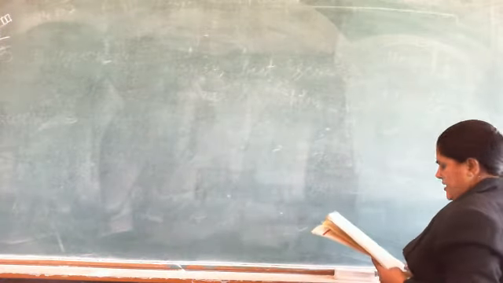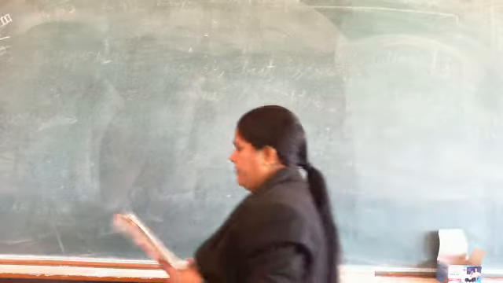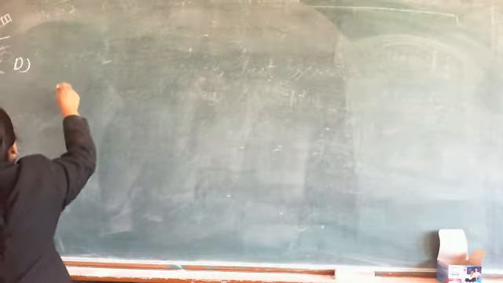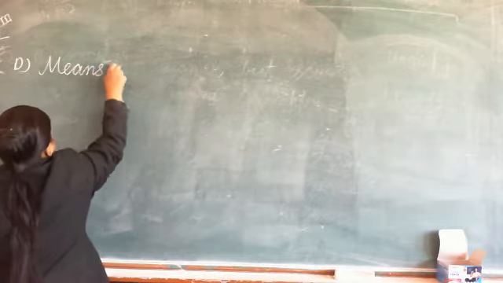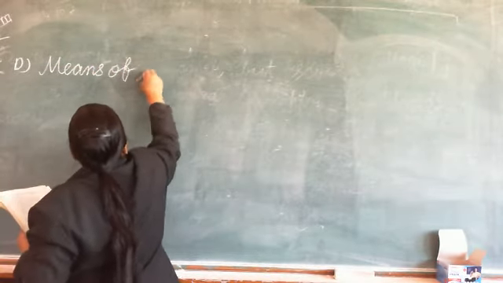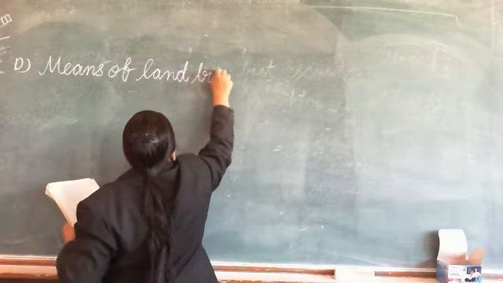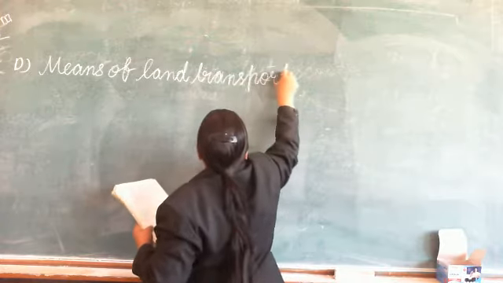Okay, the next exercise, give two examples of each of the following. Exercise number D. Means of land transport.